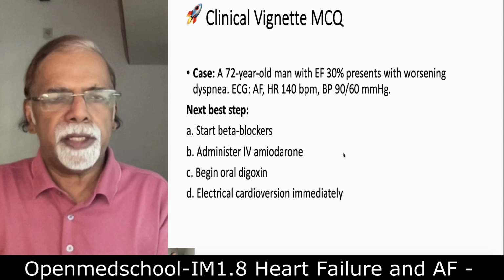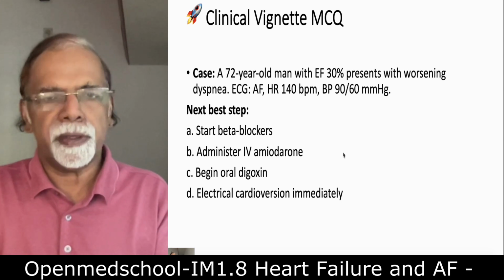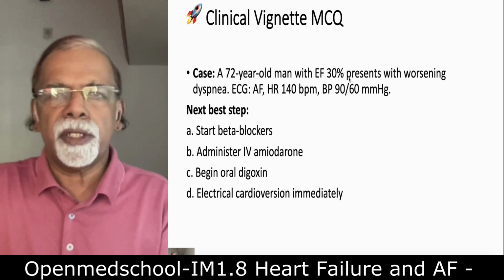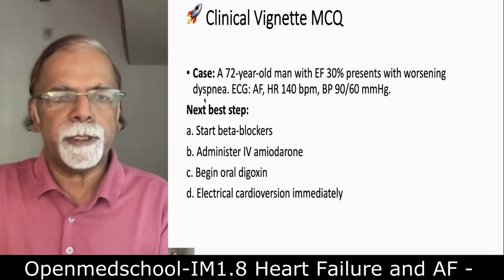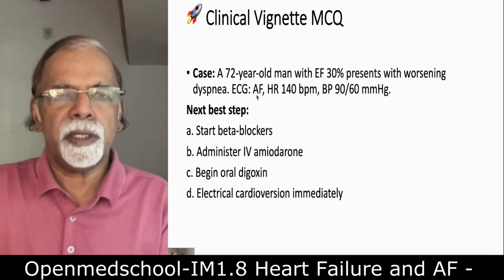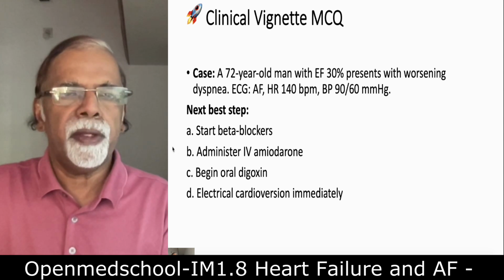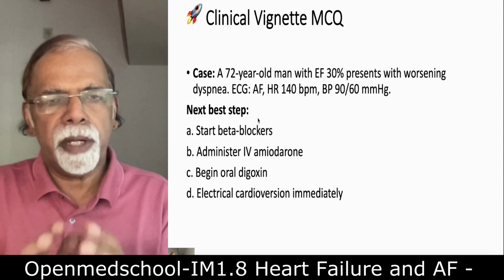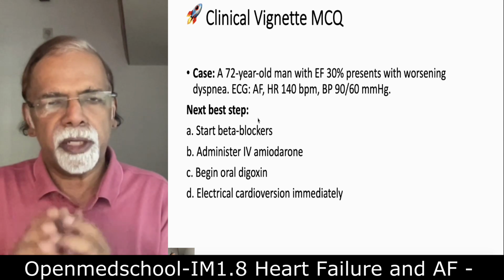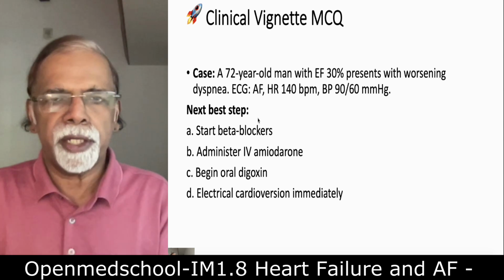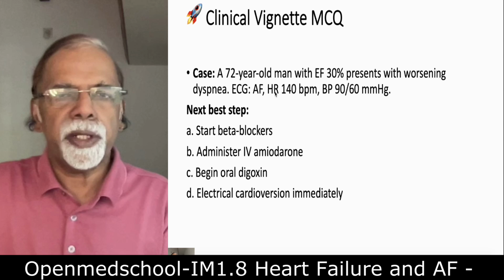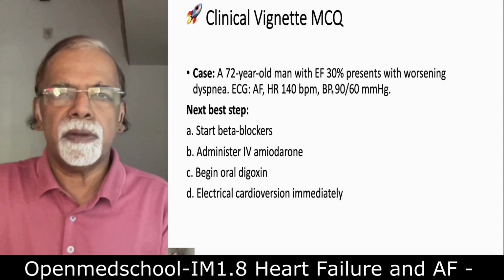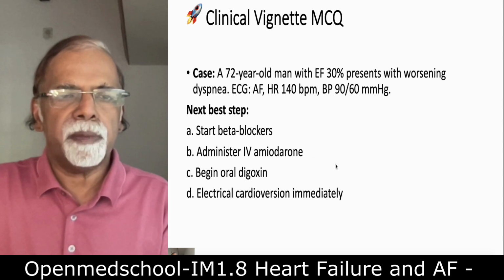So we'll go to one case. A 72-year-old man with ejection fraction 30%. So ejection fraction 30% means the patient has heart failure with reduced ejection fraction, or systolic failure. He is presenting with worsening dyspnea. ECG shows atrial fibrillation, heart rate 140, BP 90. What is the next best step? In AF management, the cornerstone points are: one, rate control; second, rhythm control; and third, anticoagulation. And rate control is more important than rhythm control. Here the BP is on the lower side. So the correct answer is administration of